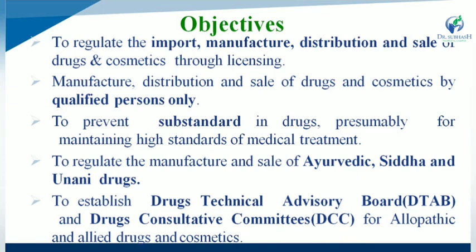While next one, to regulate the manufacturing as well as sales of Ayurvedic, Siddha and Unani drugs. So the fourth objective of the DNC Act is about regulating manufacturing as well as sales of Ayurvedic, Siddha and Unani drug substances. And last one, to establish the DTAB and DCC. What is DTAB and DCC? DTAB means Drug Technical Advisory Board, while DCC is Drug Consultative Committee for allopathic as well as allied drugs and cosmetics. So all are the objectives of the Drug and Cosmetic Act 1940.